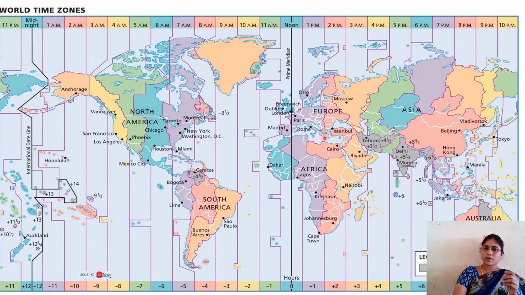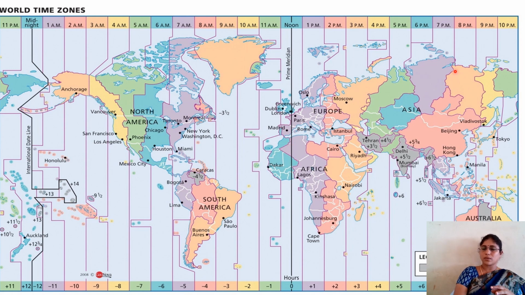If we complete all this up to 0 degrees, it will be our night completely. And again we go towards the west. If you observe here, all eastern time zones are symbolized with plus, and all western time zones are symbolized with minus, because these people are ahead of these.